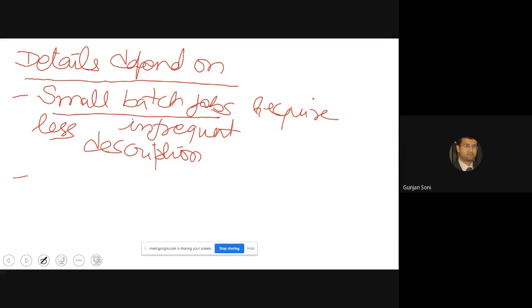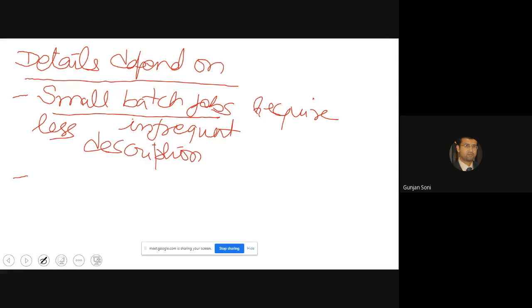Small batch job means that the quantity which we are making is very small in number, and the description required for the work elements of small batch jobs is less compared to long running and high output lines.